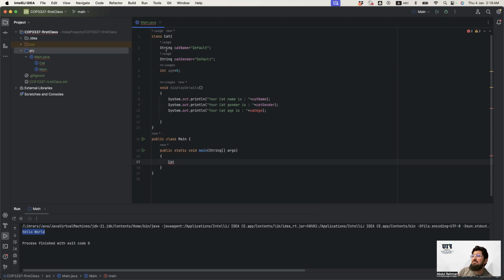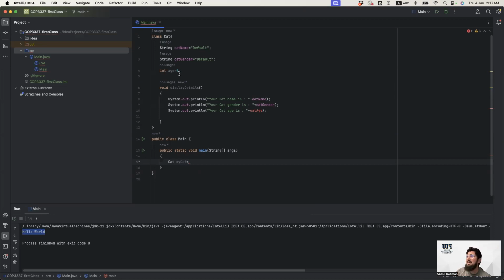For instance, String is the data type, and cat name is the identifier. If I want to call the values that are stored as a string as a name, I will be using this identifier. Otherwise, it's not easy for us to locate them in memory. So now, which identifier am I going to give to my object? I have to decide. I say myCat is my object.